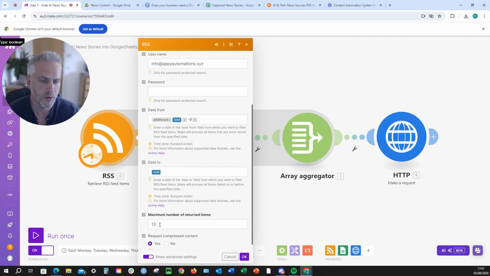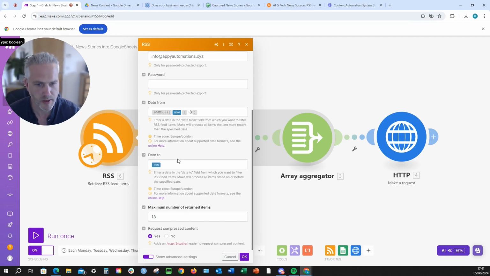Here you can control the maximum number of return items. If you're just testing, just put a couple in, because otherwise you might be losing a bit of information you don't need. Okay, so that's what it looks like there.